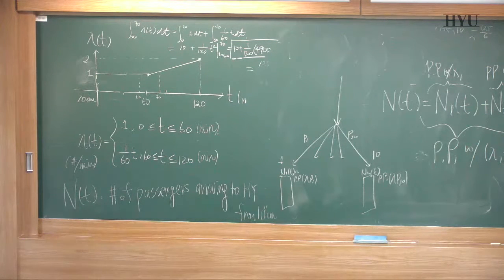So we can use many different ways to calculate the probability and expectation regarding the processes, which can be N of t or N sub 1 of t and so on.